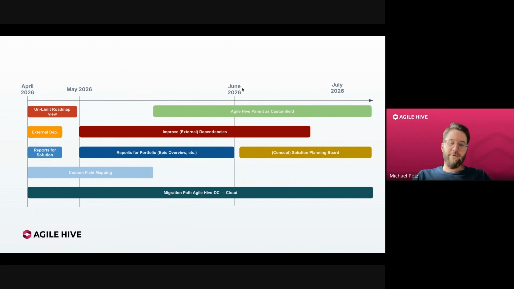The second major topic that we wanted to work on: we just released the external dependencies on all our views, but there are still a few things that we want to tweak. So we want to improve the overall experience with dependencies, especially on the reports, where right now you would see different dependencies depending on the state of your PI.